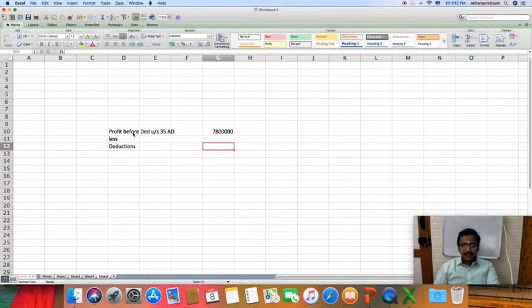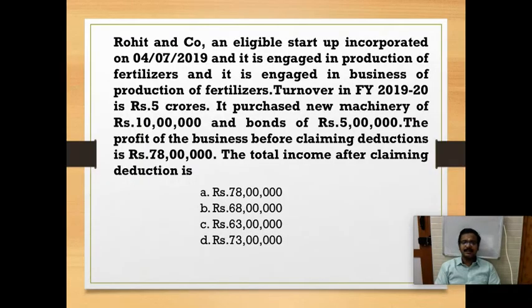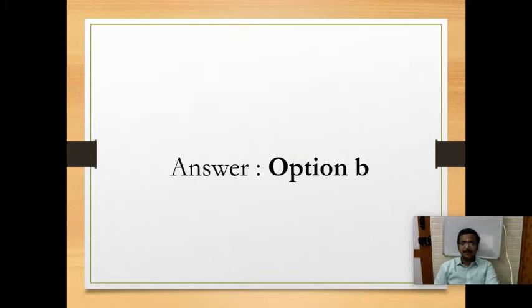We can claim 10 lakhs. So my total profit after deduction is 68 lakh. My total income after claiming deduction is option B, 68 lakhs. Option B is the correct answer.